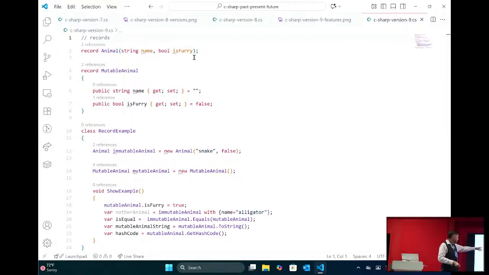If you want to, you can make it mutable. That's what we're doing here. If you want to make it mutable, you just have to specify that this can be get and set, right? That's how you would make it mutable.